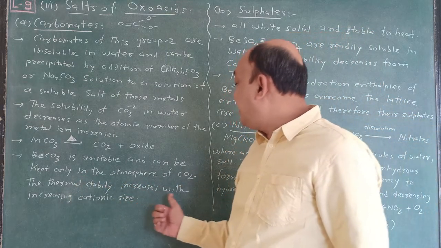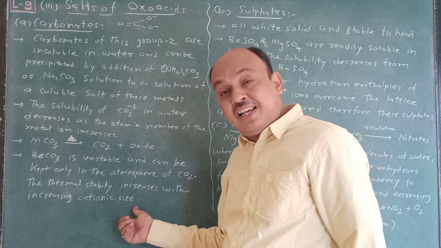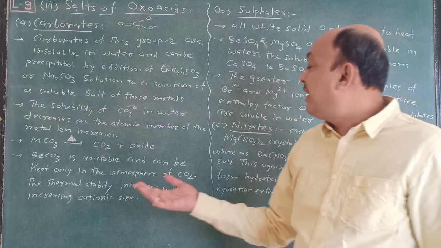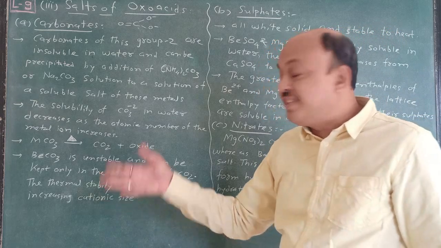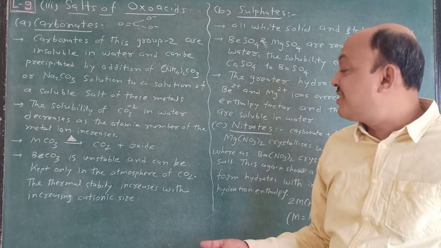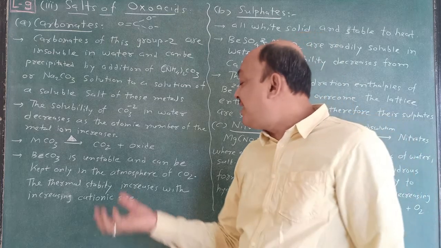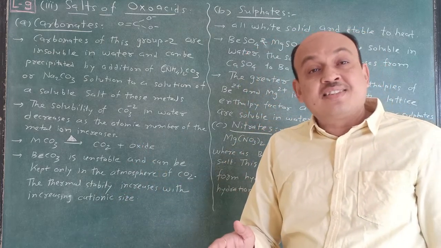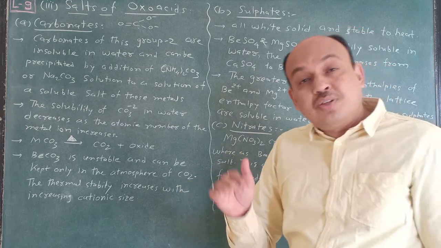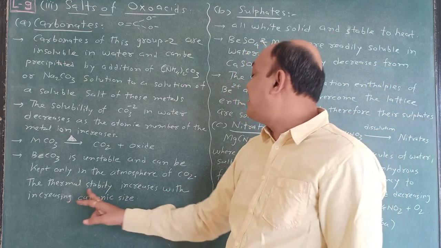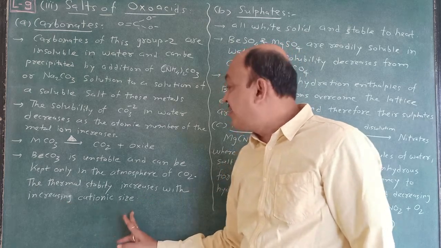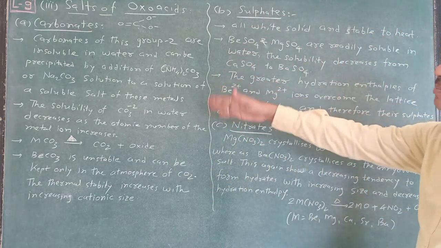Thermal stability increases with increasing cationic size. As cationic size increases, it indicates that ionization enthalpy decreases and dehydration enthalpy also decreases, and that's why thermal stability increases with increasing cationic size. Next, this is all about carbonates.